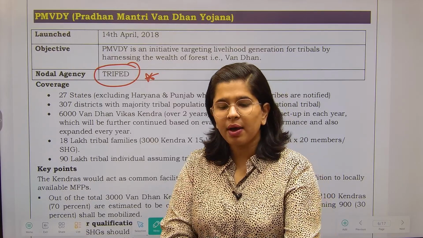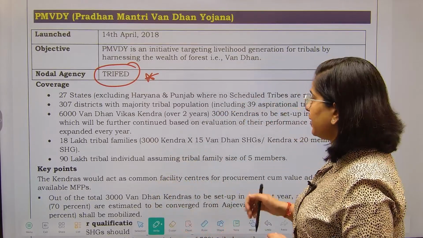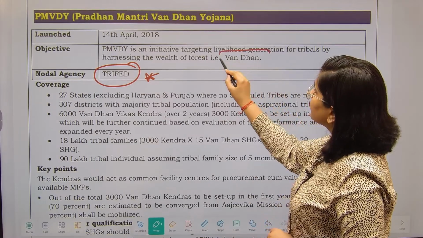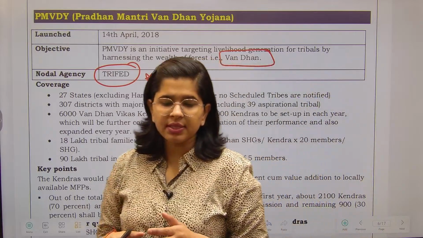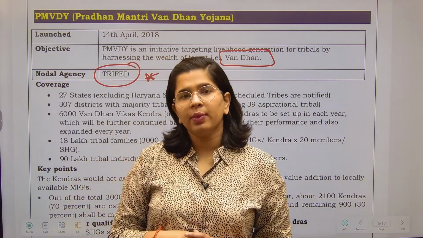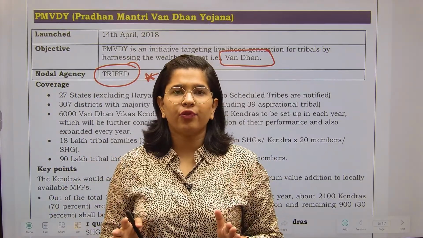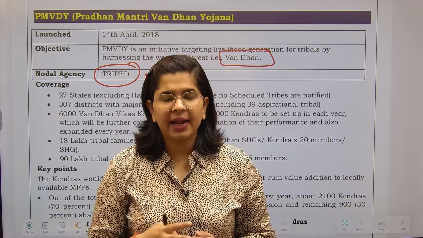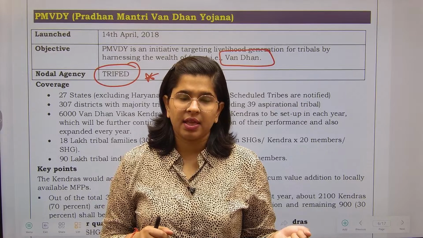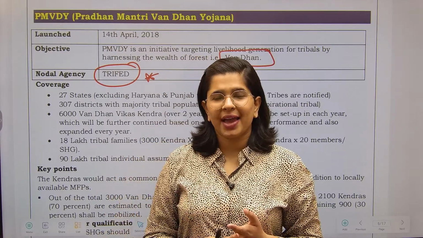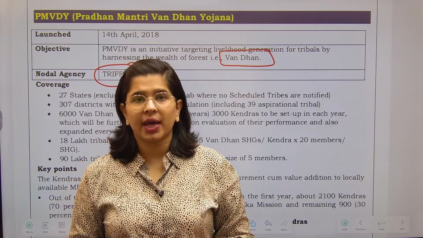So what is the scheme? Pradhan Mantri Van Dhan Yojana. This particular scheme is basically about harnessing the Van Dhan. Van Dhan means, understand this, there are so many products derived from the forest, right? With simple processing or by applying simple labor, we can convert them into saleable items, items which can be marketed and sold. So this is going to give the extra income that the tribes need.